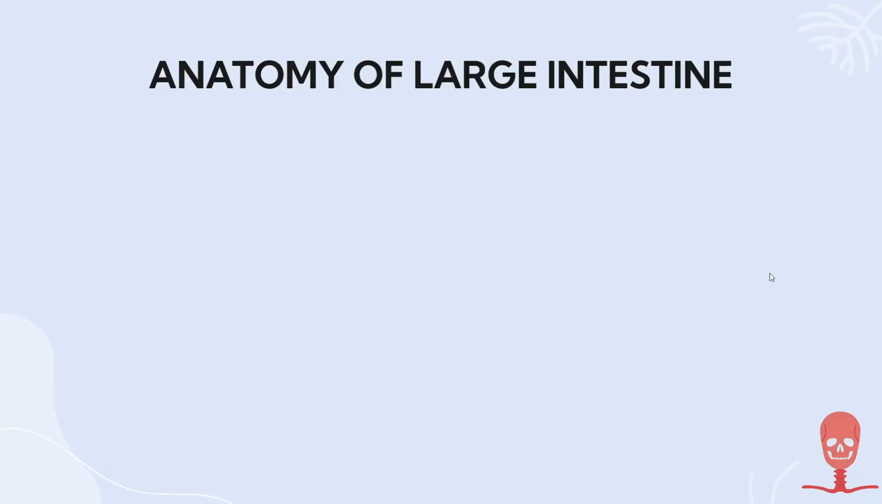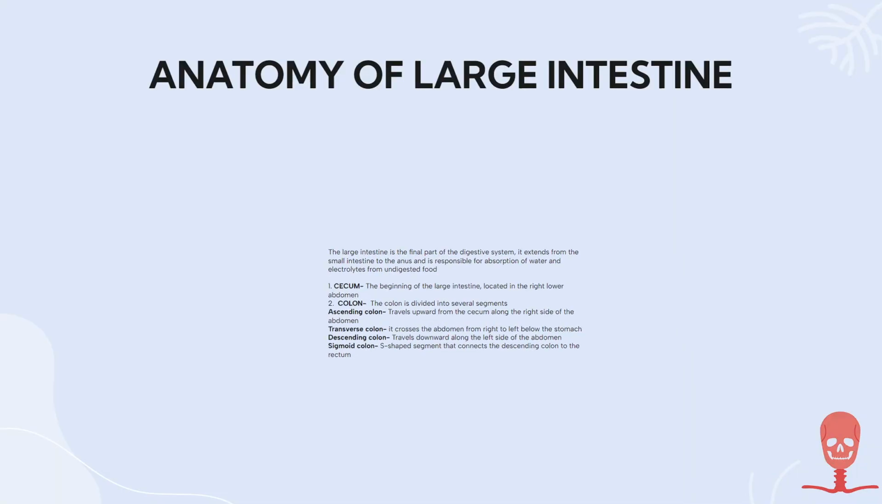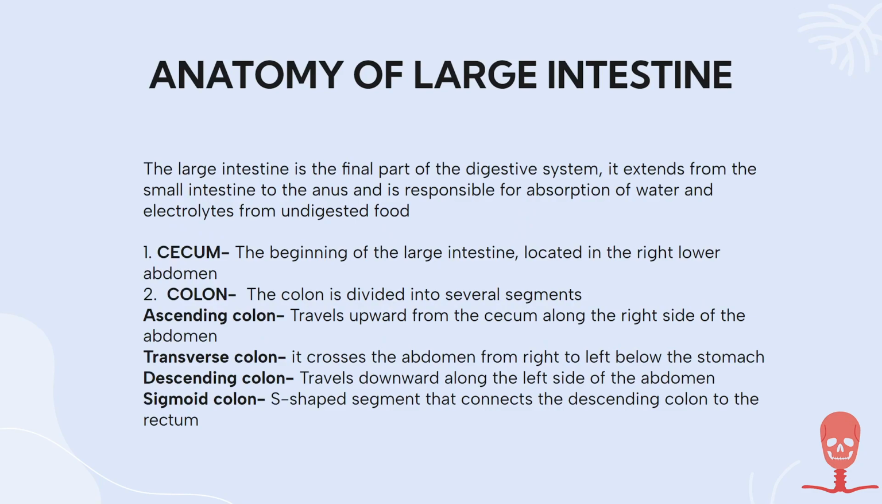Once the food passes through the small intestine, it then reaches the large intestine. The large intestine is the final part of the digestive system. It extends from the small intestine to the anus and is responsible for absorption of water and electrolytes from undigested food. There are four major parts. The cecum, the beginning of the large intestine located in the right lower abdomen. The ascending colon travels upward from the cecum along the right side of the abdomen.